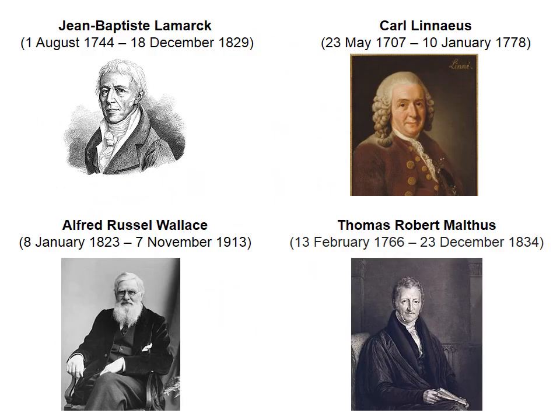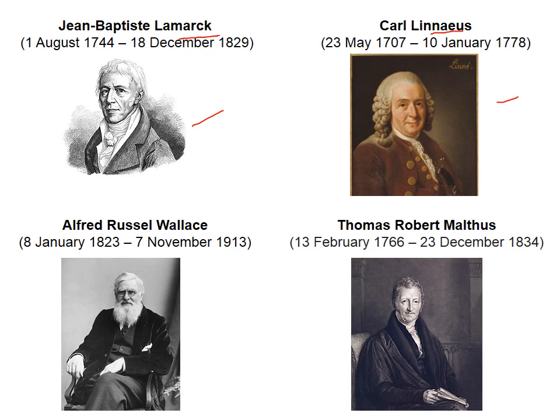There are other scientists in the biological sciences as well. Jean-Baptiste Lamarck was a famous evolutionary biologist; we know Lamarckism. Carl Linnaeus, everybody knows him, is the father of taxonomy.